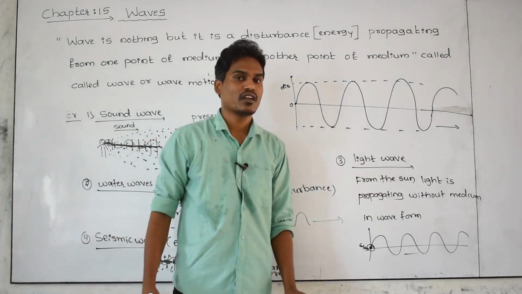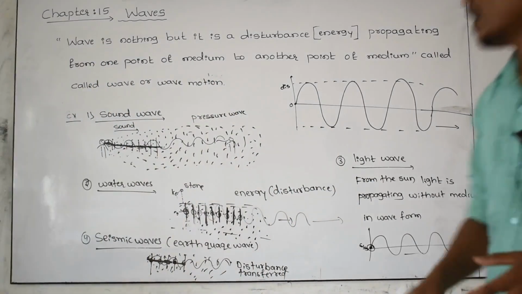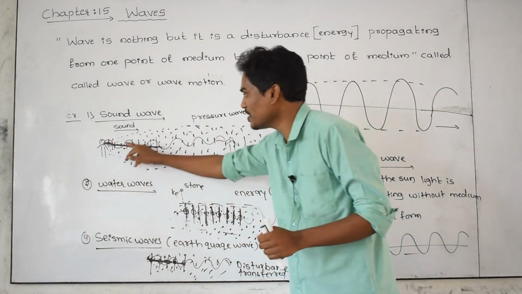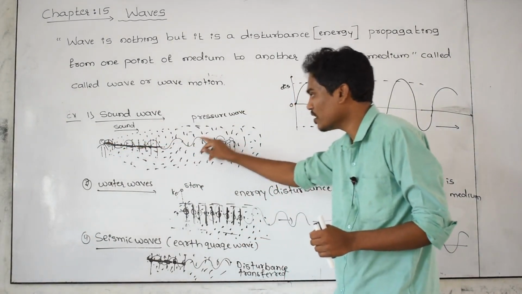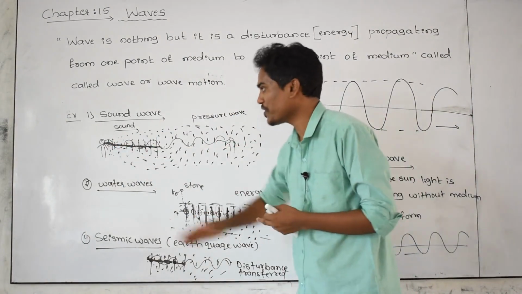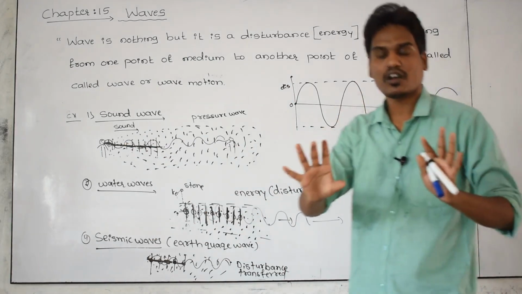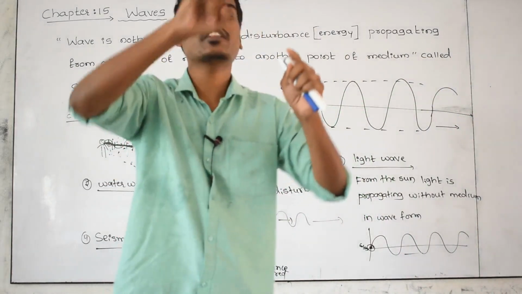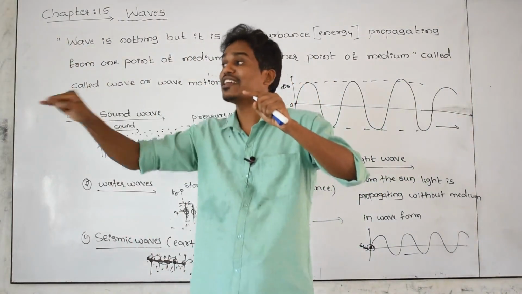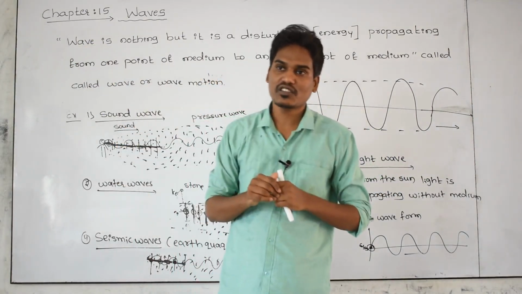And the graphical representation: how is a wave formed, and how is the wave moving? The wave can be represented in sine form, and the wave moves in this form for water waves, for seismic waves, for sound waves, or whatever it is, for light waves. All the waves, or all the disturbances, move in the form of waves. How do you get this pattern? Why does the wave move like this? We can discuss in the next class.